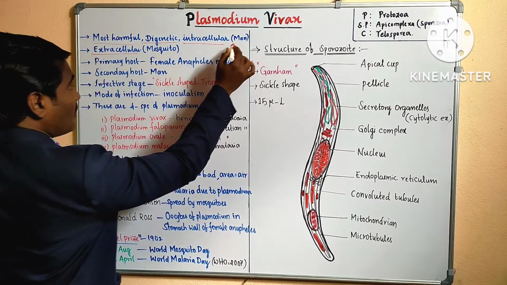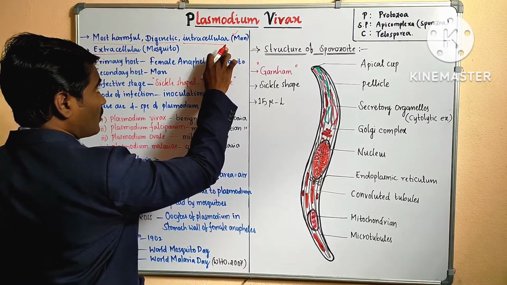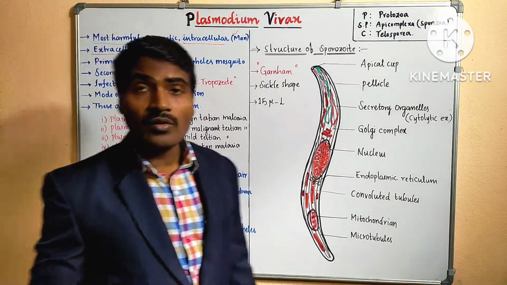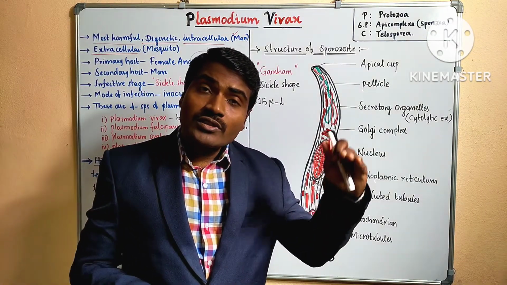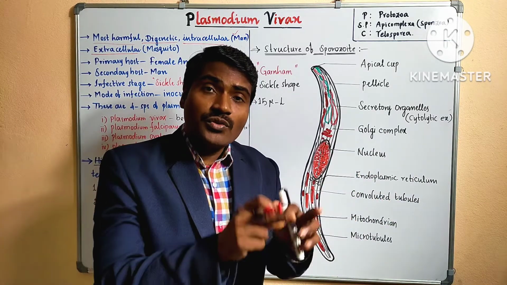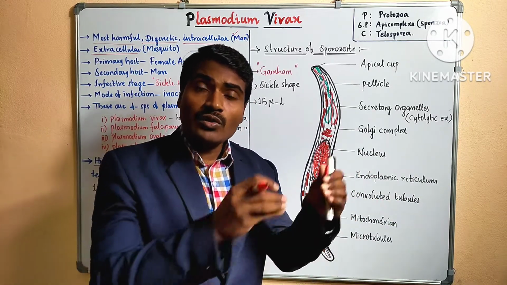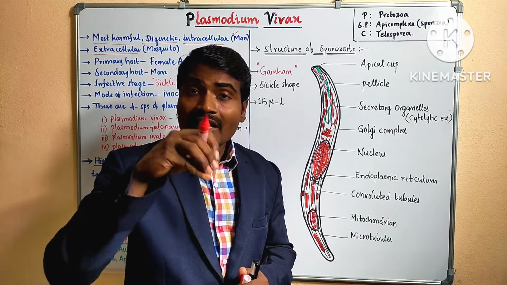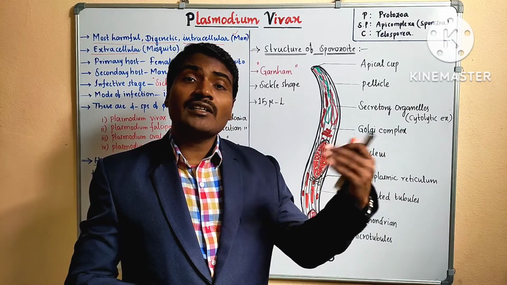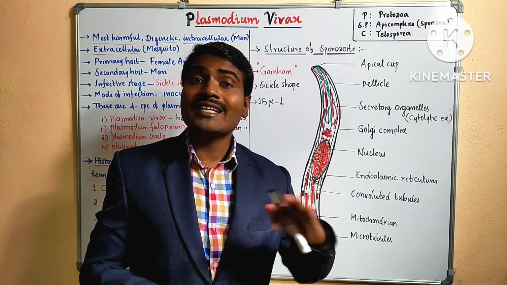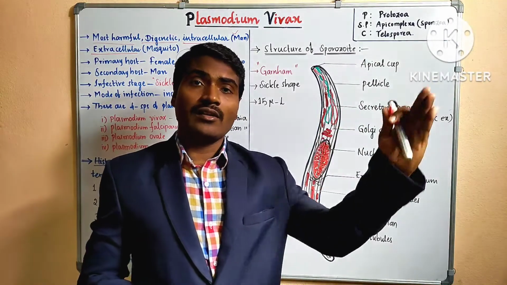In the case of man it is intracellular, whereas in the case of mosquito it is extracellular, because it won't enter the cells of the mosquito. It is present in the crop and digestive tract of the mosquito, and also lives in the salivary glands of the mosquito. It is not living inside the cell but inside the body, so there we cannot use intracellular, we use extracellular, outside the cell.